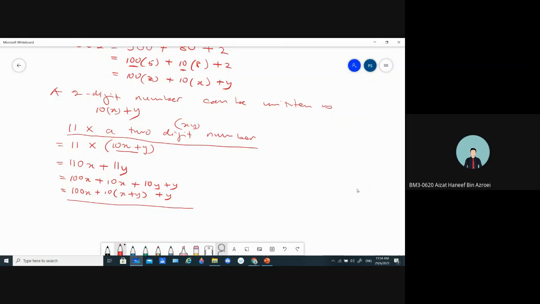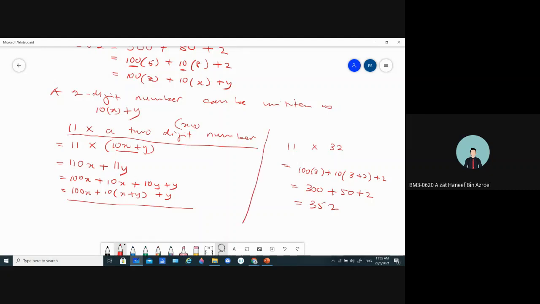Can we use some example, madam? Okay, let us take 11 times 32, right? So 32 is xy, correct? So 11 times 32 will be 100 times 3 plus 10 times (3 plus 2) plus 2. This is 300 plus 50 plus 2, 352. Is that correct? Yes.